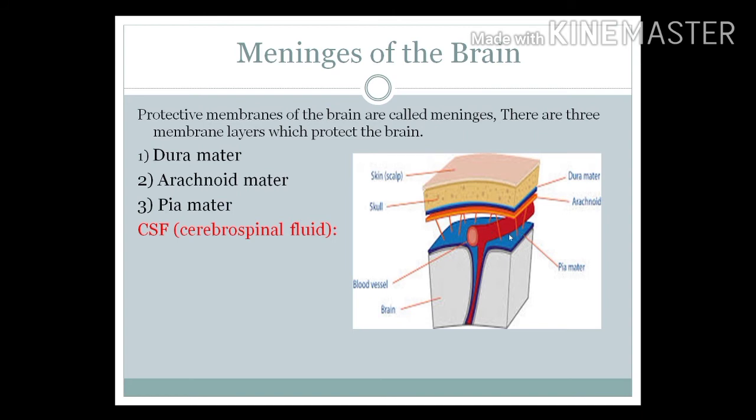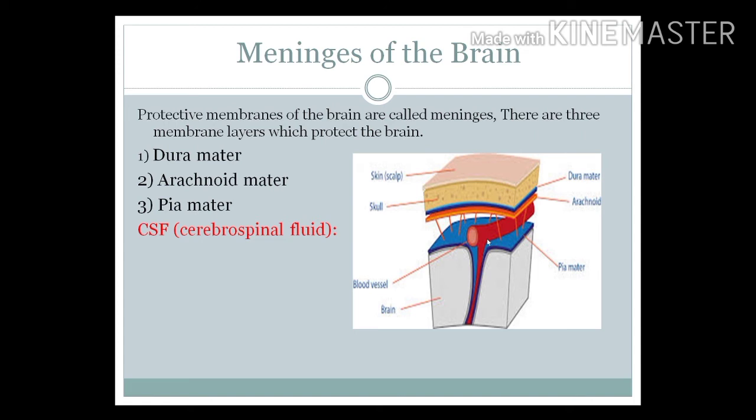So CSF contains a large number of nutrients. It supplies nutrients to the brain. Also, it transports gases, for example, oxygen, and also removes toxic material, toxic gases like carbon dioxide. So these are the supply, transportation, and also it removes toxic material from the brain.